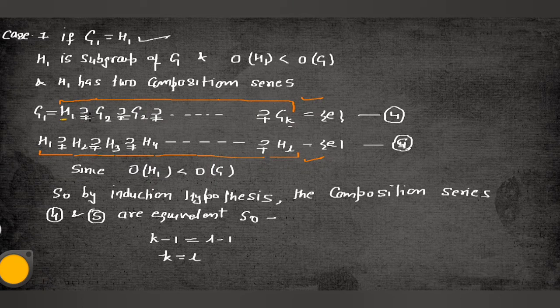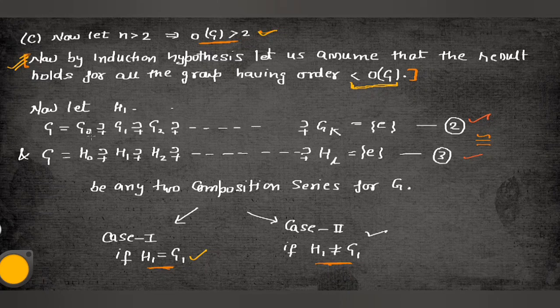One series starts from H1, G2, up to Gk, and the other is H1 and so on. This happens only if G1 is equal to H1. If G1 and H1 are equal, the composition series exists for H1, and we construct this from equation 2 and 3. You can see here that H1 is here and G1 is here, so I can replace G1 with H1. So the composition series for H1 is this, and the composition series for H1 is this.